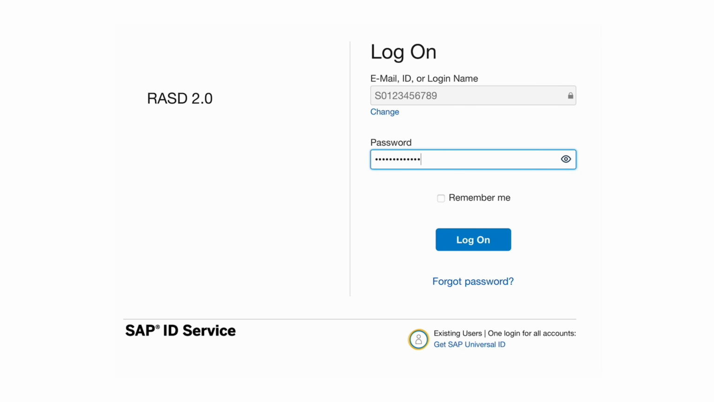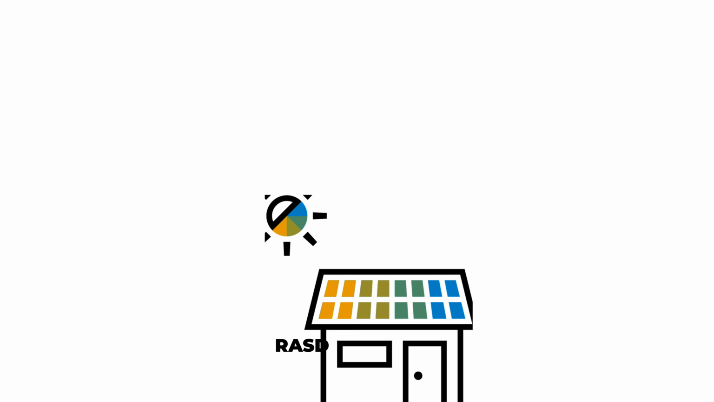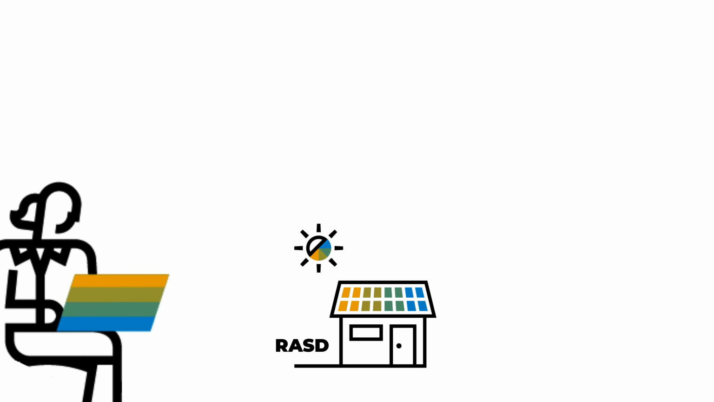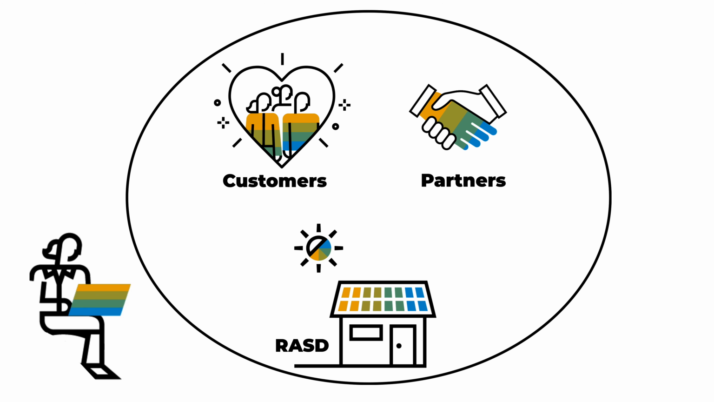Enter Release Assessment and Scope Dependency Tool, or RASD, where Nina can log in with her S user ID and immediately see the list of impacts, improvements, and innovations tailored to their scope. RASD acts as a trusted companion in the SaaS journey and is one place for customers and partners to prepare for SAP S/4HANA Cloud updates and releases.